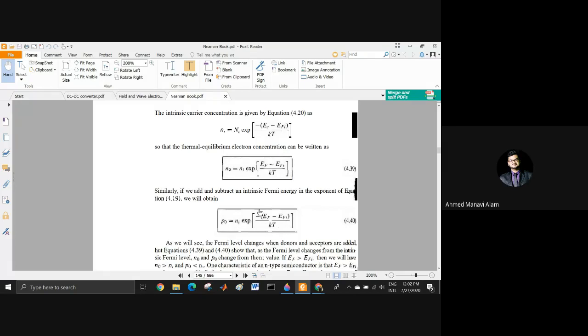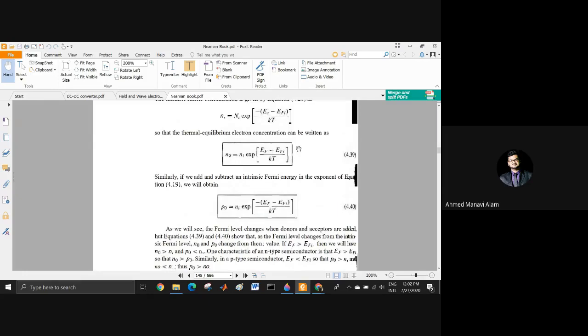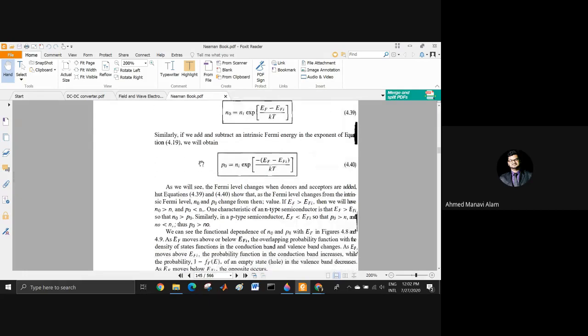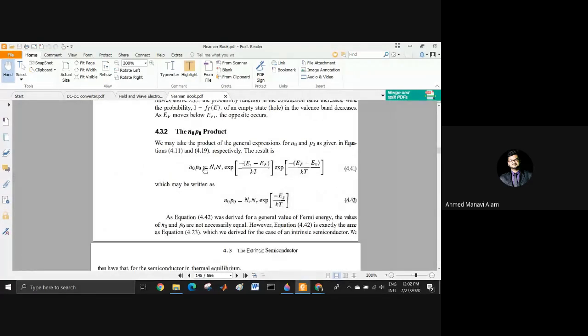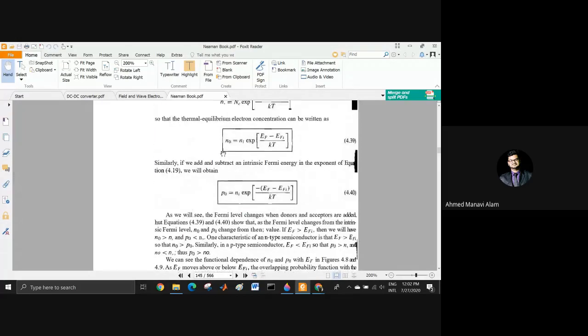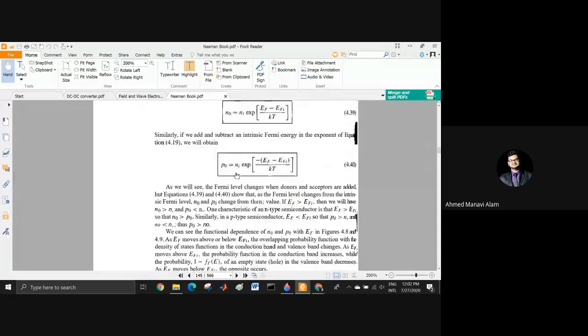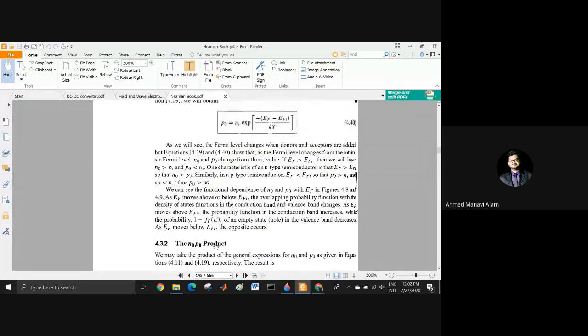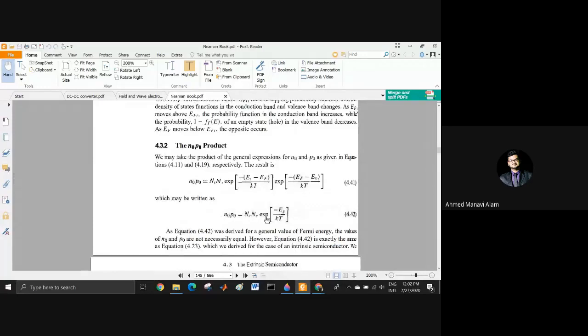These things you need to write, otherwise you will not understand. These are simple algebra with these equations. Just write and you will understand. The final topic for today is the n naught p naught product. This is nothing but the multiplication of n naught and p naught. But this is very important. That is why I'm showing you the multiplication of n naught and p naught. I have multiplied these two. By multiplying these two, I'm getting this. Then it can be written like this.